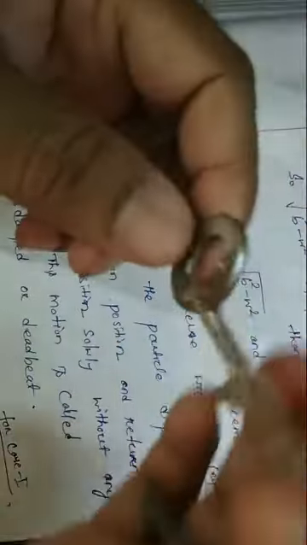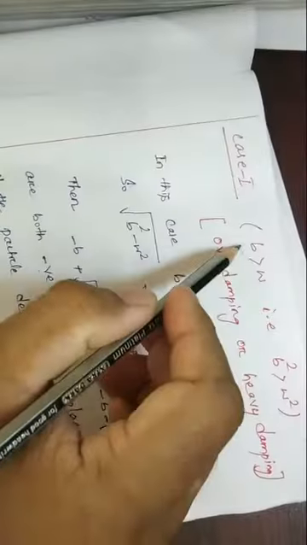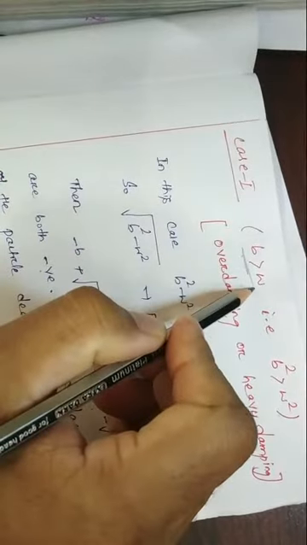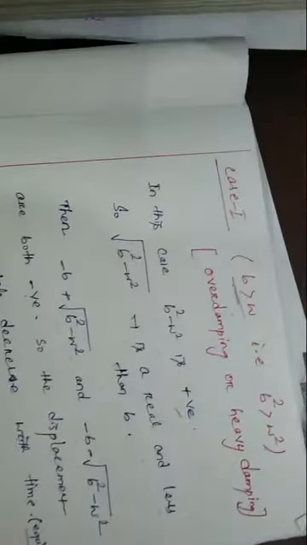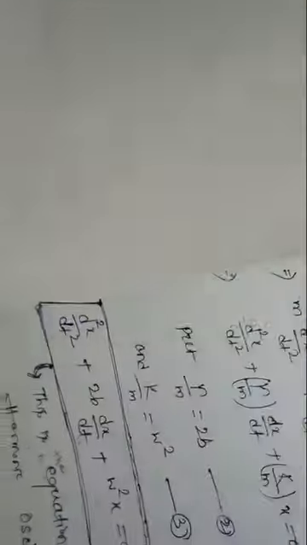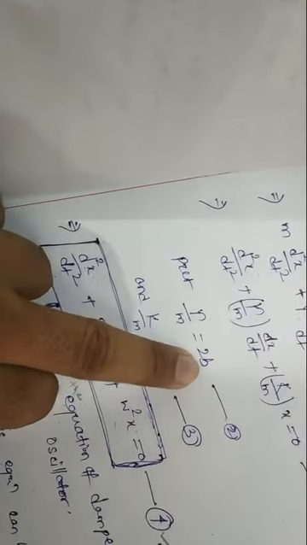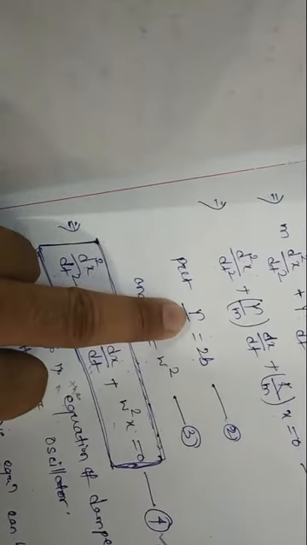So this is the condition we have taken: b is greater than omega. What do you mean by b? b is nothing but the term belonging to the damping. Yes or no? The term is gamma by m equal to b, where gamma is the damping coefficient. So b is also related with damping.